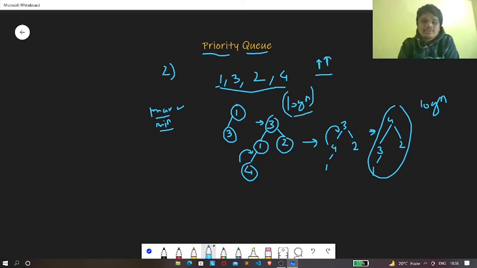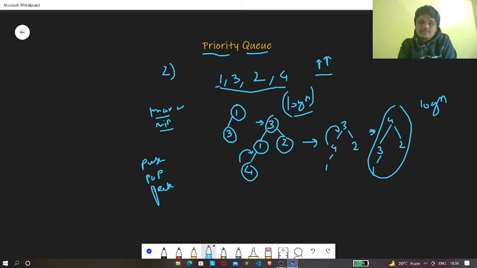Now let's say that we want to pop some element. In a priority queue we mainly perform these operations. We can either push or insert an element, or we can delete or pop an element, or we can find the peek element, that is the top element, the element which has the highest priority. So these are the operations we mainly perform in a priority queue.